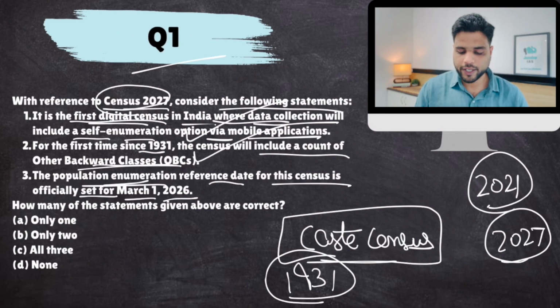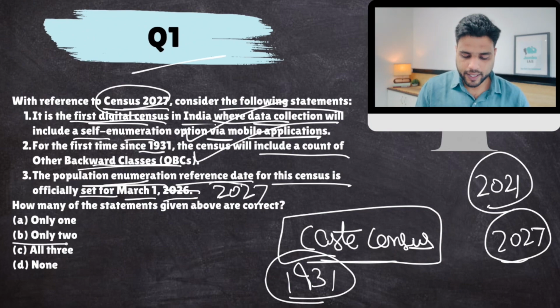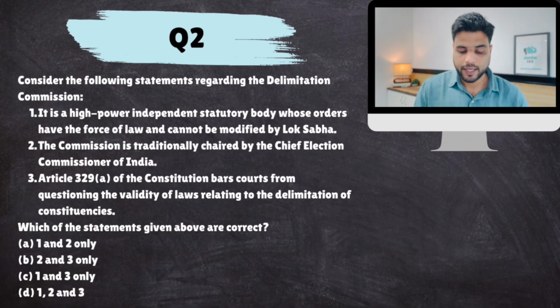The population enumeration reference date, the counting of population, is March 1st, 2027, not 26. That is why it is called the 2027 census, not the 26 census. So the correct answer would be: 1 is correct, 2 is correct, 3 is incorrect. The correct answer would be B. All right. Next.